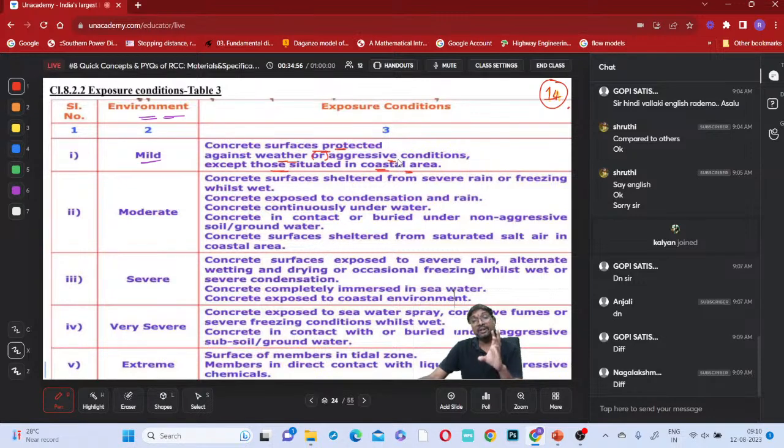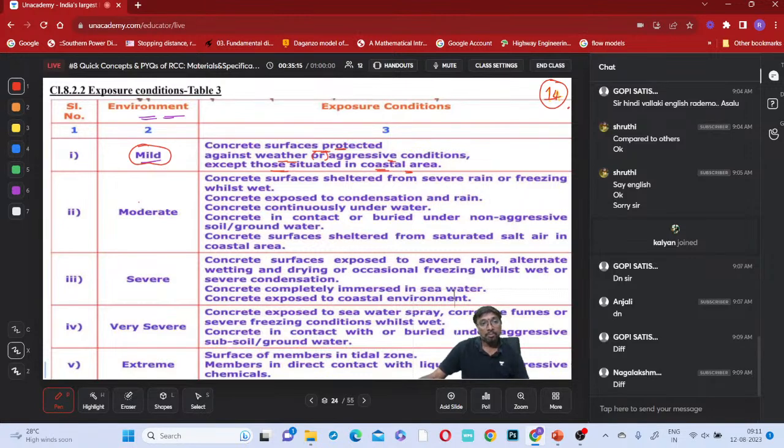Other than coastal areas, in other areas the concrete surface is protected from the weather conditions. Then you can say that it is not exposed to environmental conditions, or you can also say mild exposure condition. Clear everyone? What is the meaning of mild exposure condition?